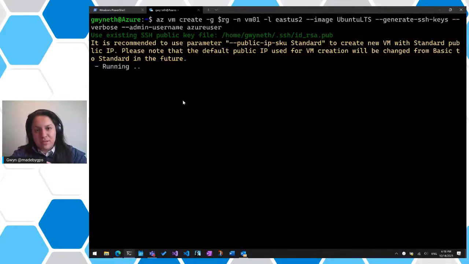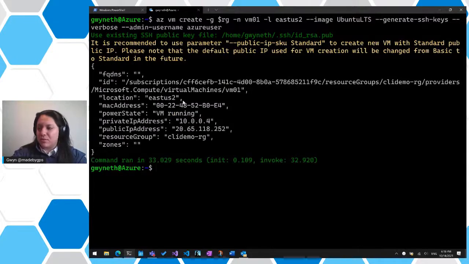Also, you can check in with the GitHub repo. It has everything that we're going to be covering in here. All right, cool. Also, about this verbose command is that it'll tell you how long it took to run. So in this case, it was 33 seconds. I don't think that's a very important thing to know, but I think it's clever.